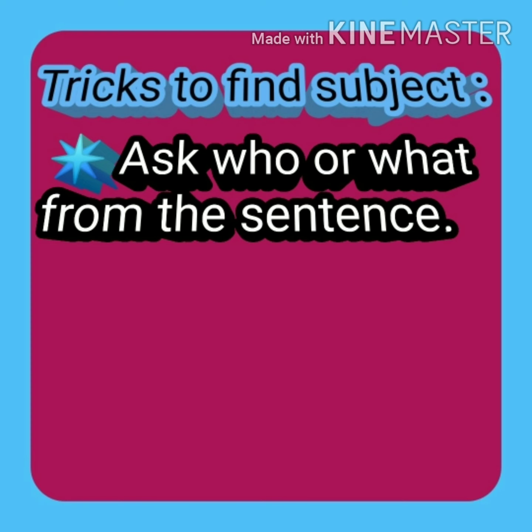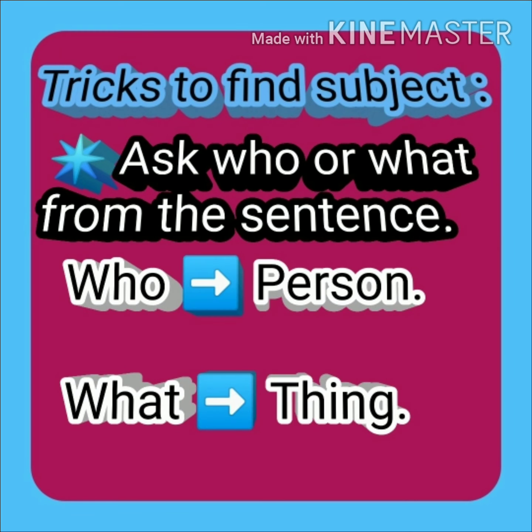It means you have to ask a question to the sentence, who or what, by using the words who or what. How will you ask the question? See. Use who for person. If in the sentence information is given about a person, use the word who. And if in the sentence information about a thing is given, use the word what.